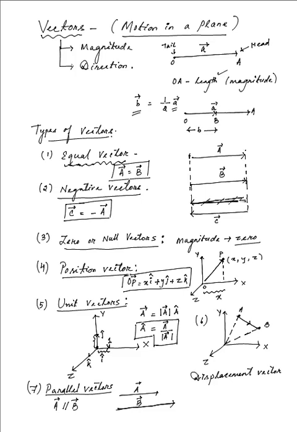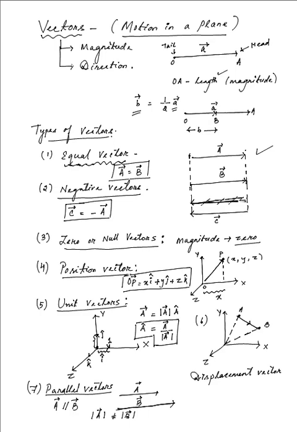The magnitudes of A and B in this case are not the same, and that is why they are just parallel but not equal. However, two equal vectors that we just represented at the top, two equal vectors, are always parallel, but not all parallels are equal.